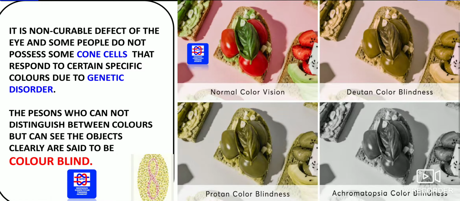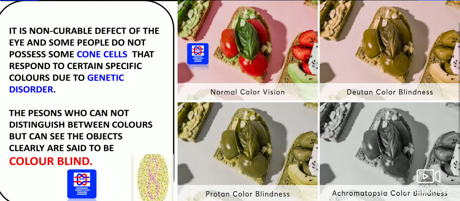As you can see in normal color vision how it exactly looks colorful at the top of the slide, and in the rest, whatever the color blindness, people with different types of color blindness will have this type of problem in not seeing with proper vision. It is a non-curable defect of the eye, and some people do not possess some cone cells that respond to certain specific colors due to a genetic disorder.